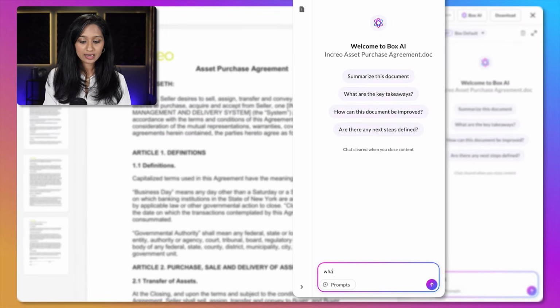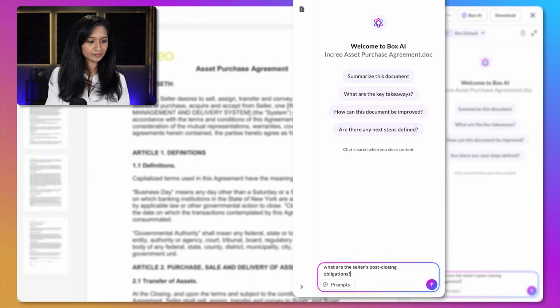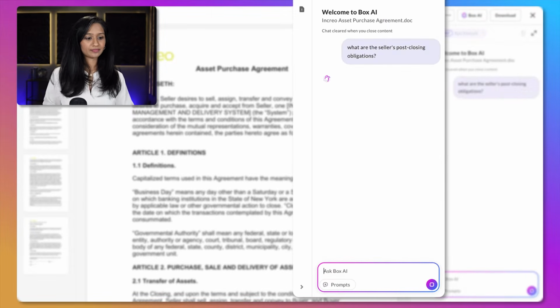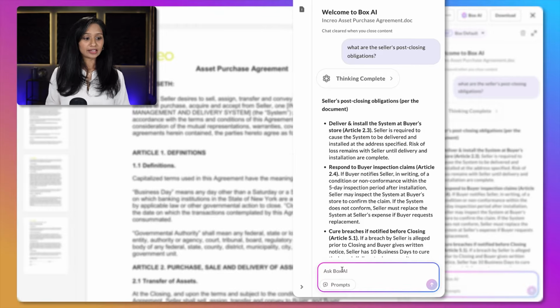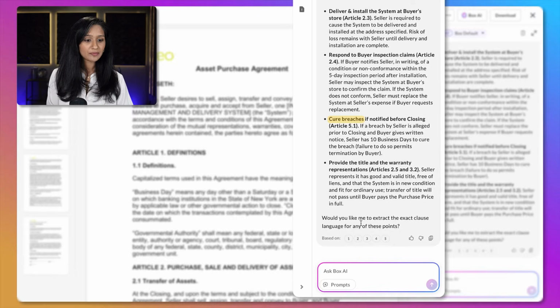So let's ask, what are the seller's post-closing obligations? Now, Box AI is going to quickly analyze this document and highlight the key requirements right away. Things like delivering and installing the system at the buyer's store, responding to buyer inspection claims, curing breaches, as well as providing title and warranty representations.